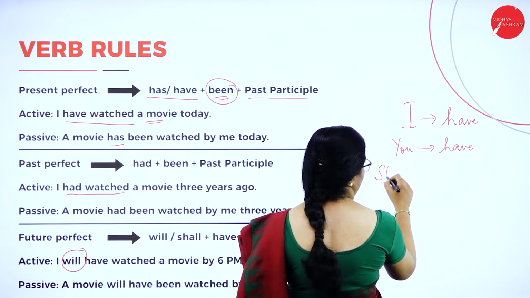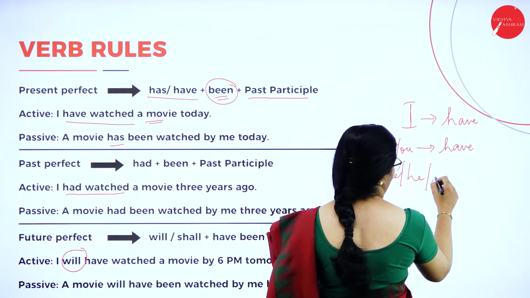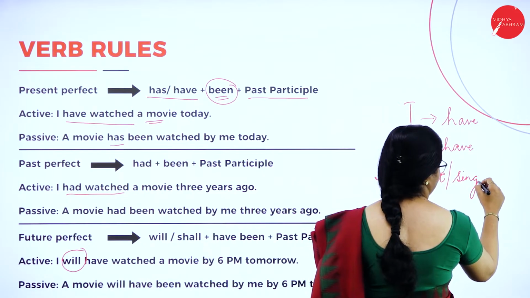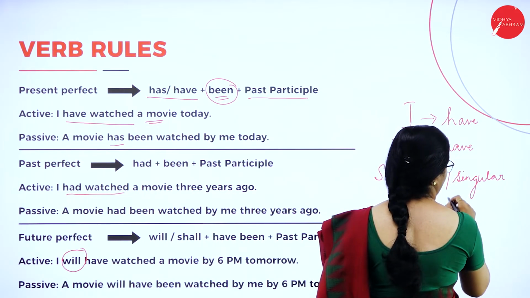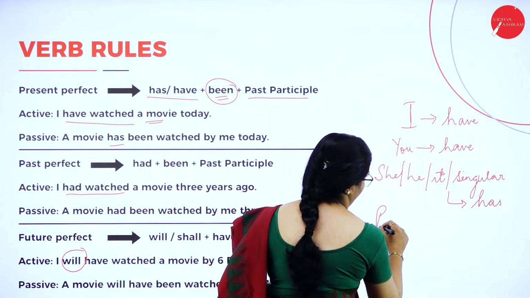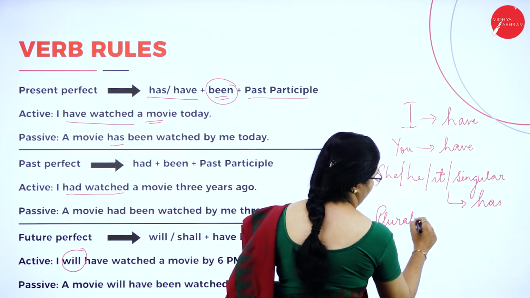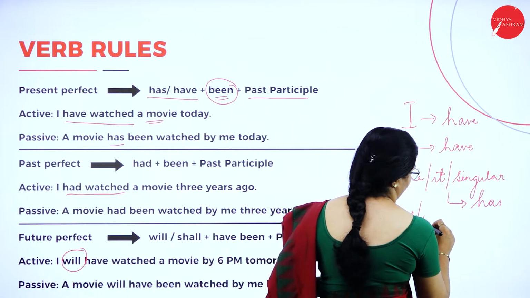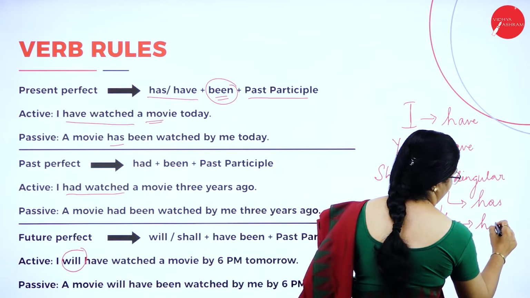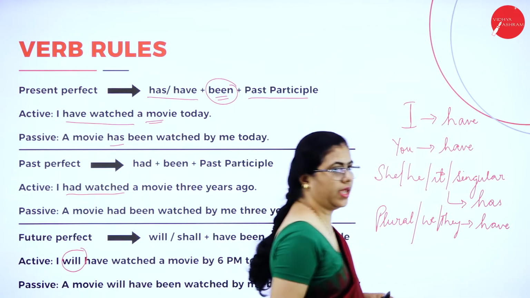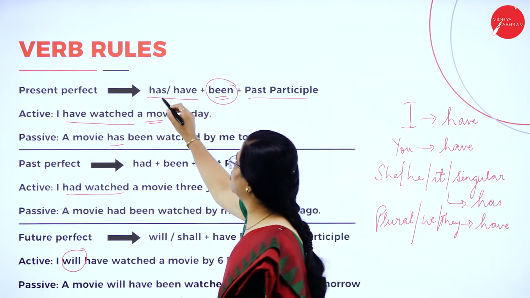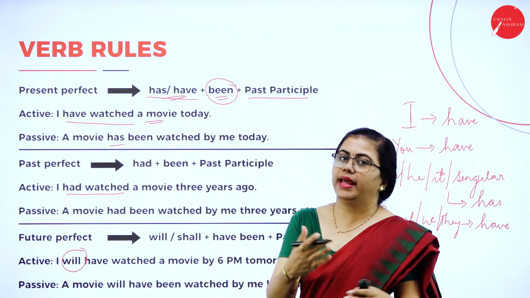If it is she, he, or it, or any singular form, it will obviously be has. If it is plural form, or if it is we or they, then we will have it as have. So based on this, you can use the auxiliary verbs. Actually these are also called auxiliary verbs, they are helping verbs.